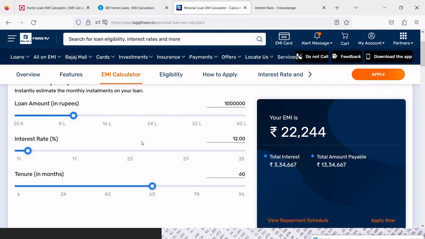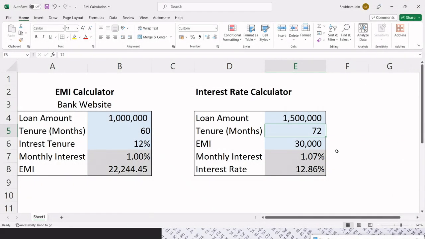If a loan agent is telling you any interest rate, you can check it on their respective bank or NBFC website, as most of them provide their EMI calculator there. But here is one catch. If you have an existing loan and you don't have the interest rate, or your interest rate is a floating rate, then you can use the calculator in the Excel workbook prepared by us, and you can download it from the link in the description. The first calculator on the left side is similar to the bank website.